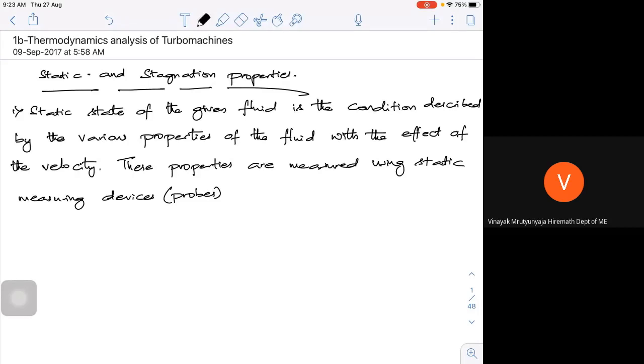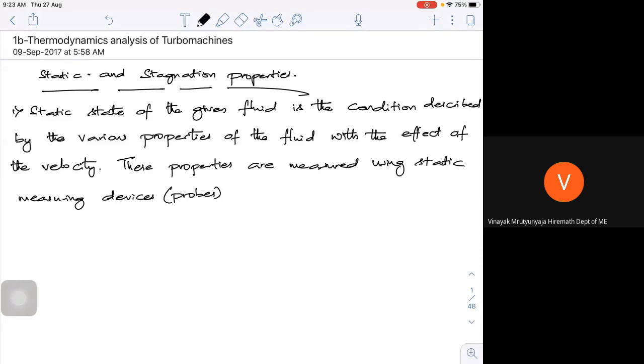Say, for example, you might have seen in your fourth semester, we had the diesel engine, a Ruston diesel engine, or your centrifugal compressor, or your reciprocating compressor. So you had some kind of a pocket. In the pocket, we insert the thermometer. There the velocity of the fluid is zero, and whatever property I measure becomes your static property. So what I want to measure is the static temperature.